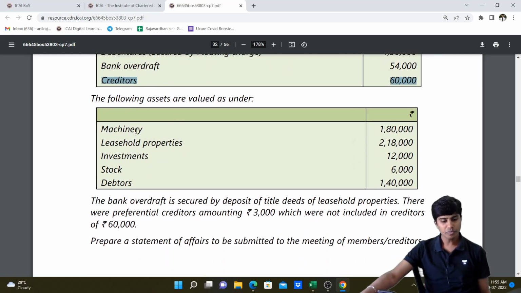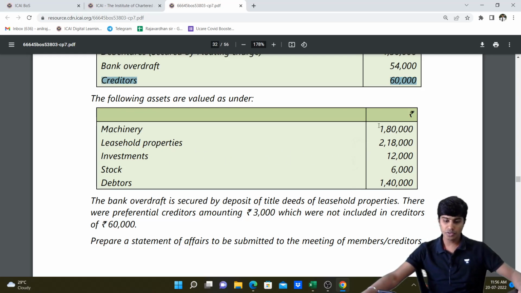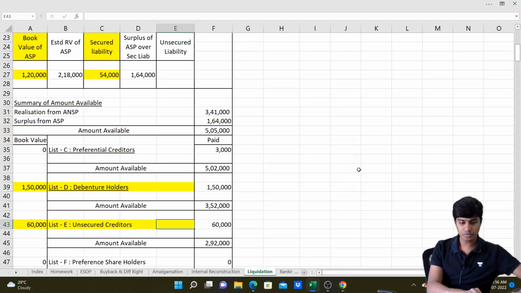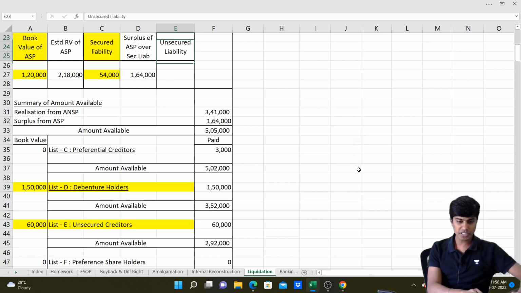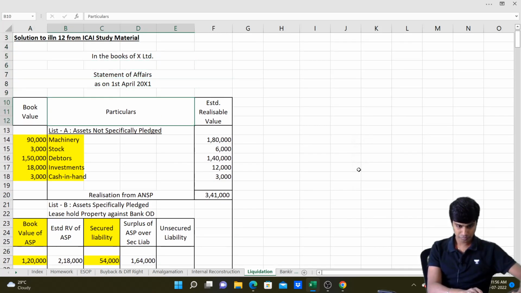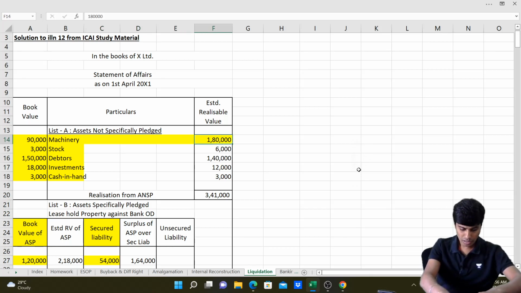Going further down, the following assets are valued as under. Machinery 1,80,000. Machinery is ANSP. Leasehold properties is ASP. Investment, stock and debtors are assets not specifically placed. So they've given these values. Let's go on posting. Machinery will realize 1,80,000. So let me write in assets not specifically pledged, 1,80,000.